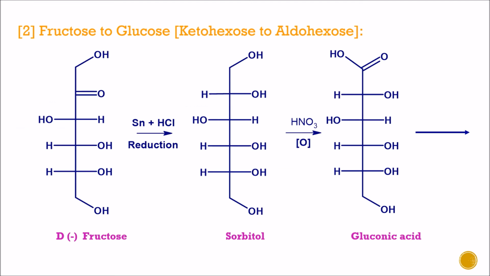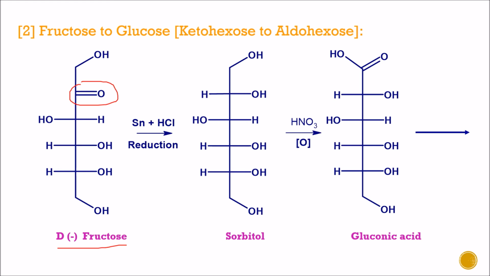Next conversion is fructose to glucose, that is ketohexose to aldohexose. So here is the structure of fructose. Here the second carbon is the carbonyl carbon, so C double bond O is present. First step is reduction, and that will reduce this ketone to alcohol.